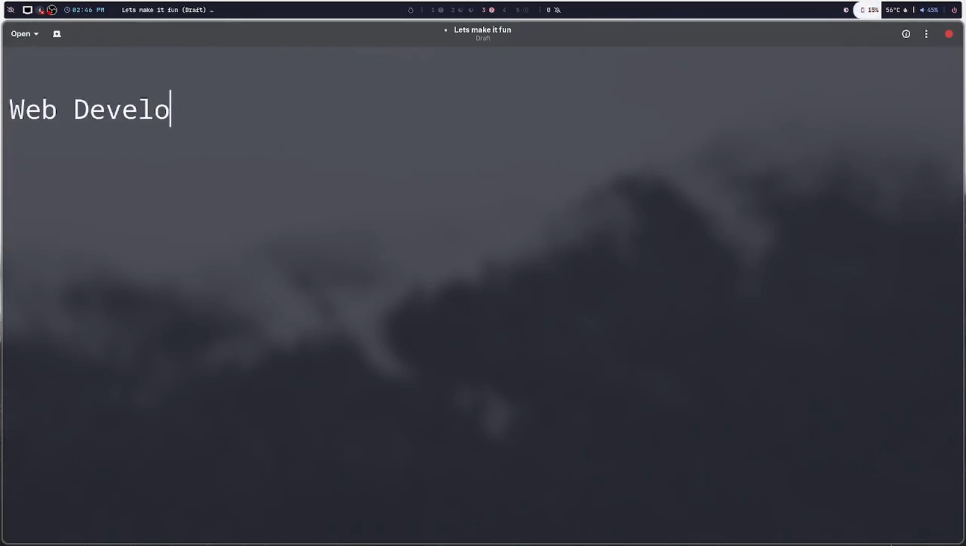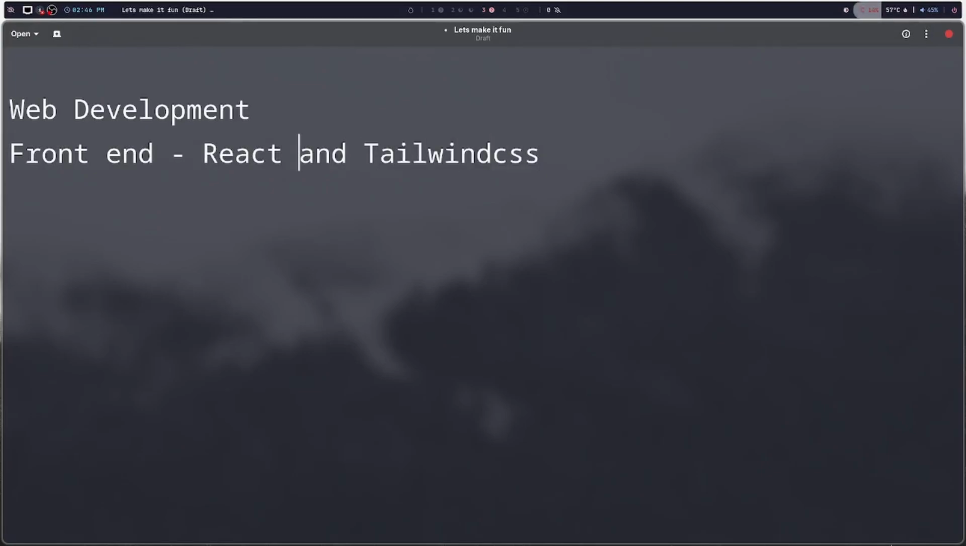And web development. Don't mind the spellings. We make mistakes, we clear them. We'll just go ahead and do it. So yeah, web development. We are going to do front end with React and Tailwind CSS. So why did I go with React when we have Next.js and so many other stuff? Because React is easy. Yeah, learning should be easy.